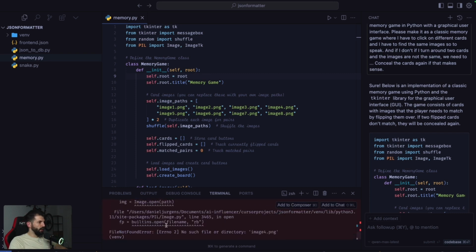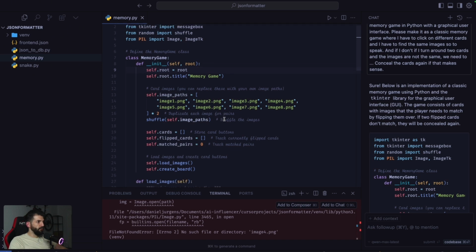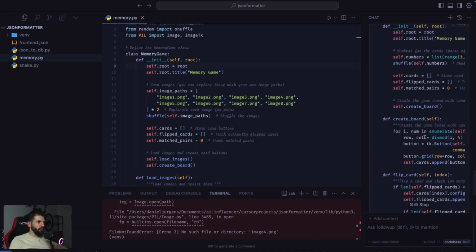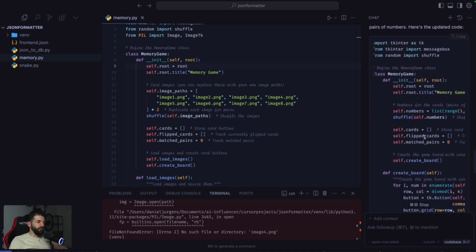Okay, so we get an error. It says image 4 not available. Yeah, of course, because we don't have any images, right? Okay, unfortunately, I don't have any images I can use. Could you please just go ahead and use numbers maybe? I want to test the game as quickly as possible. So Qwen took me a little bit too literally.